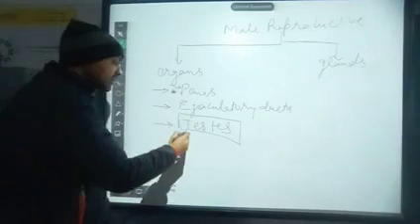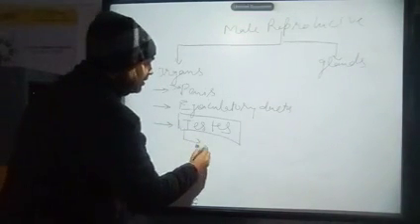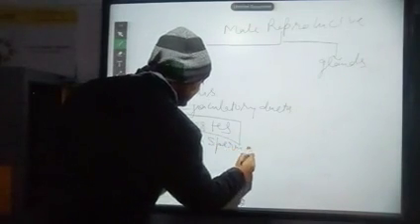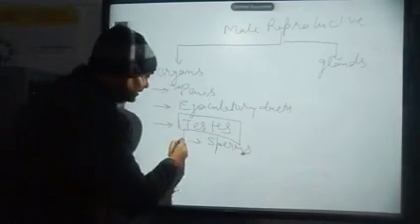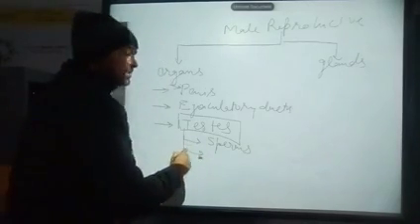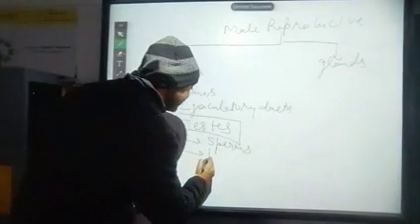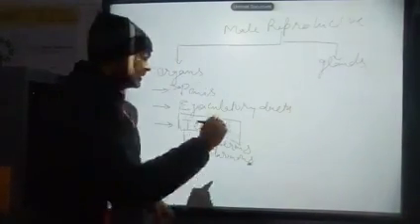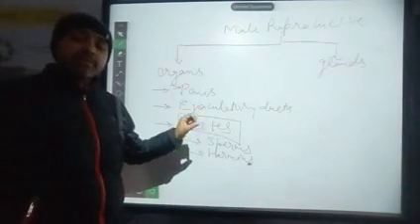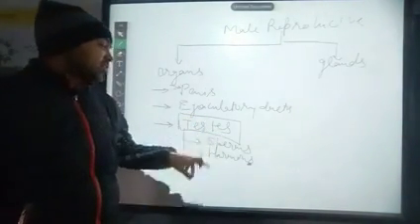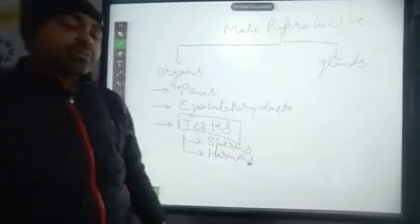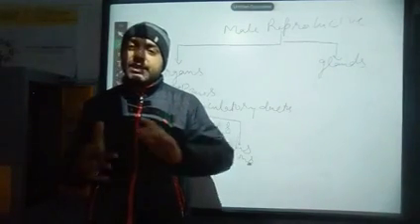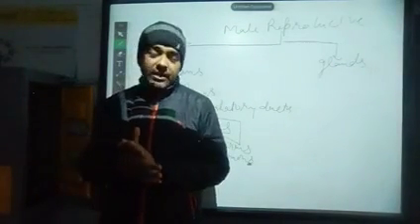So the main reproductive organ in the male body is the testis. Why? Because of two things. Because it produces the sperms. Second, it also acts as an endocrine gland, means it secretes hormones. It secretes the male reproductive hormone. Because of this reason, the testis is known as the main reproductive organ in the male's body.